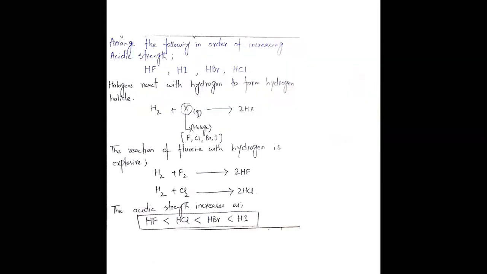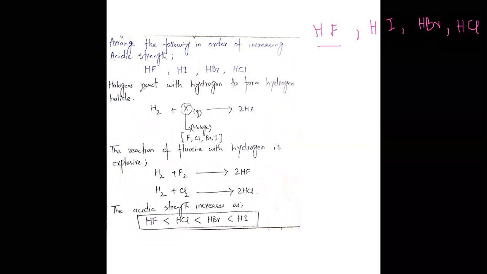Now, arrange the following in the order of increasing acidic strength. First is HF, then HI, then HBr, and then HCl.